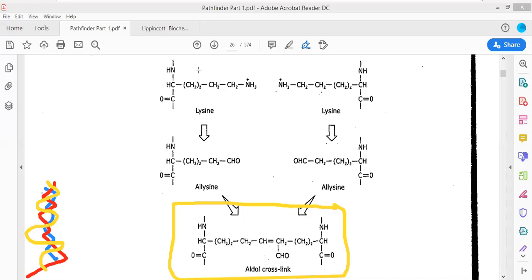Such structures will be present at a specialized position where the three collagen molecules bind. This part where these three collagen molecules have been bound will contain such structures. And this is the aldol cross-link that has been produced. Lysine getting converted into allysine, getting linked together, leading to the formation of the aldol cross-link.